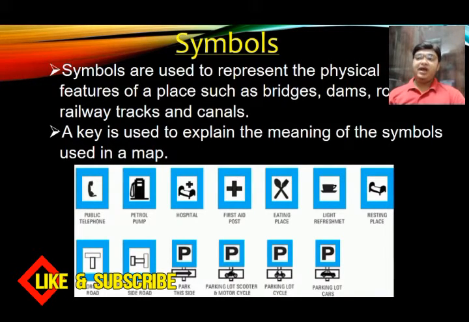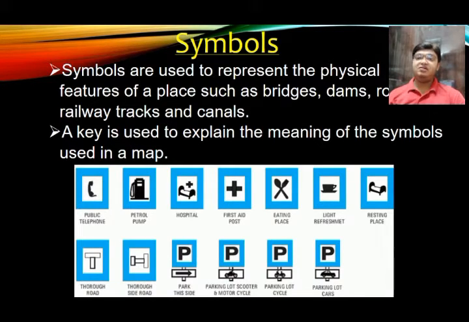On a roadside, on a highway, you can see that many times a plus sign is given on the roadside. That represents that there is a first aid or a hospital ahead. You may also see a petrol pump symbol on a roadside. This tells us that there is a fuel station ahead. Or you may also find a fork and spoon sign on the roadside. That tells us that there is a restaurant on a highway. So this symbol plays an important role in our day-to-day life.